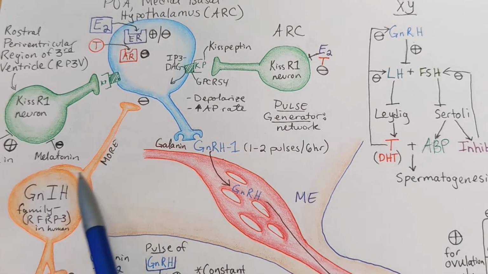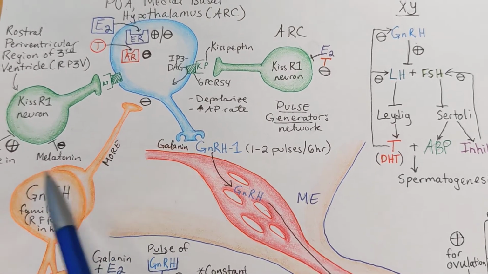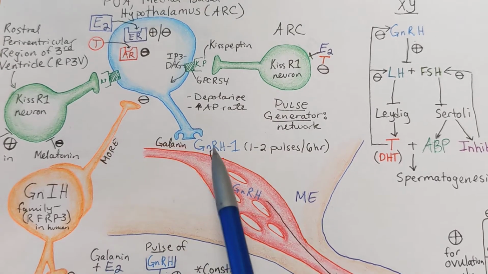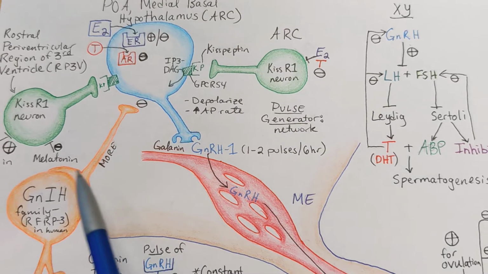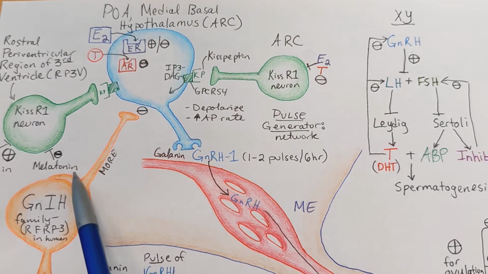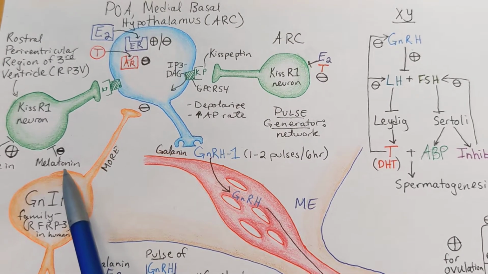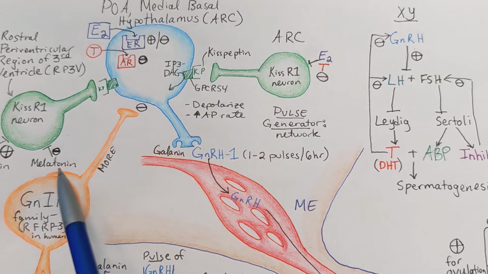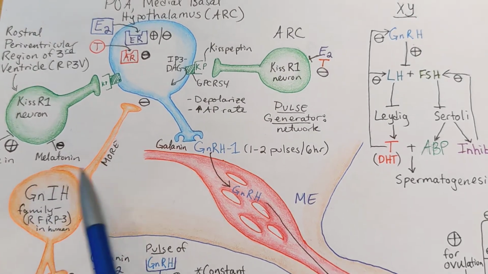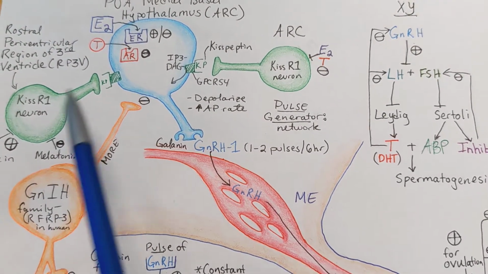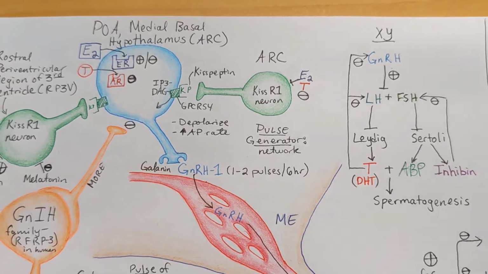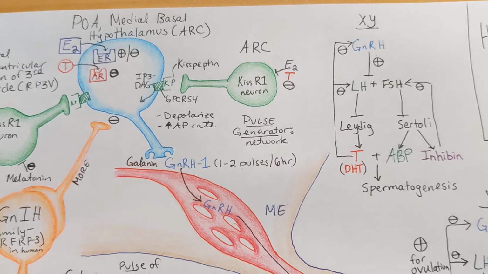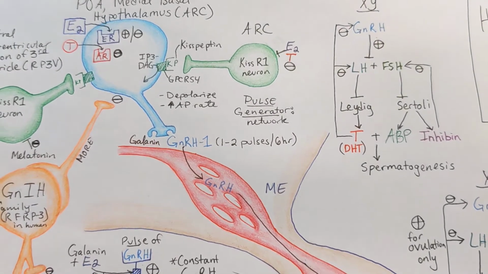And so this is going to decrease leading up to puberty, therefore allowing GnRH to increase during puberty. This is also really important in the seasonality of breeding. So when the days are darker, for example, there will be more melatonin released and therefore less breeding is going to happen. Okay, in non-human species mostly, but there is a little bit of a role in humans as well.